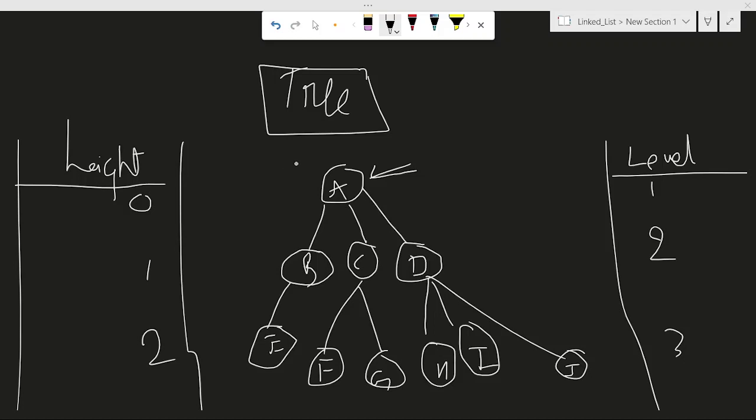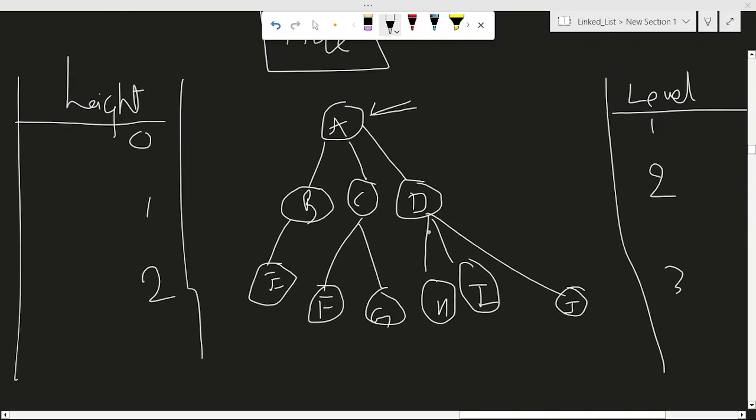Then we are going to cover binary trees. I have a separate playlist for binary trees, which I'm going to add to this playlist also. After that, I will cover AVL trees and red black trees, and everything will be covered in this playlist. And let me start my discussion.